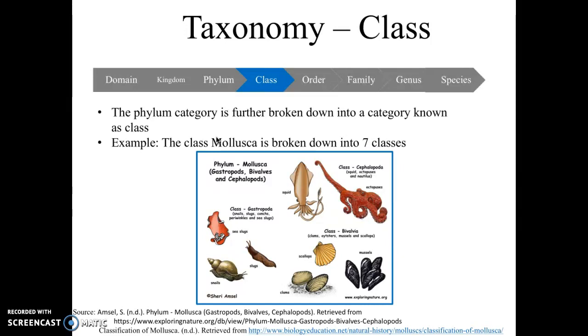But for example, on the left-hand side, we have the class Gastropoda, which is snails, slugs, conchs, periwinkles, and sea slugs. Then to the right of it we have the class Bivalvia, which are clams, oysters, mussels, and scallops. So this starts to break down the phylum into more specific categories. That basically is what a class is.